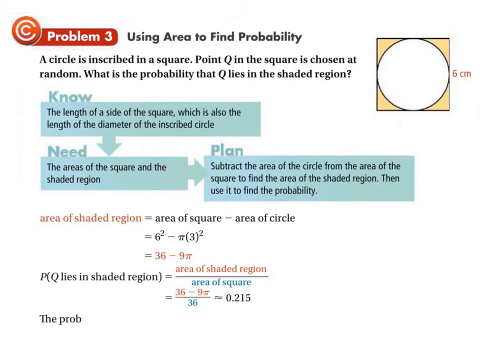So that much, the shaded region out of the entire square's region, works out to be on the calculator 0.215 approximately, because you're never going to write it perfectly when you type in pi. Pi is an irrational number and you can't write it perfectly. So the probability that Q lies in the shaded region is about 0.215 or 21.5%. Since this is an irrational number, it's hard to write it as a ratio, but you can write it exactly as long as you keep it in terms of pi.